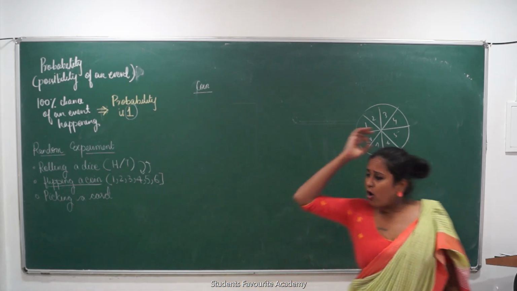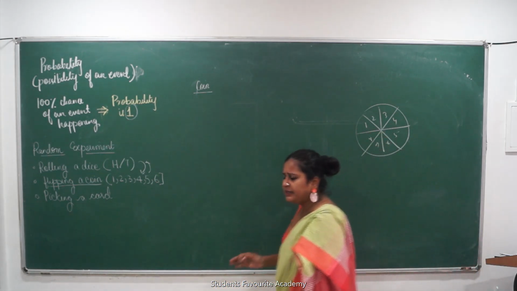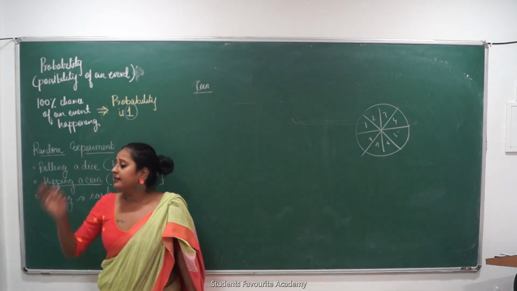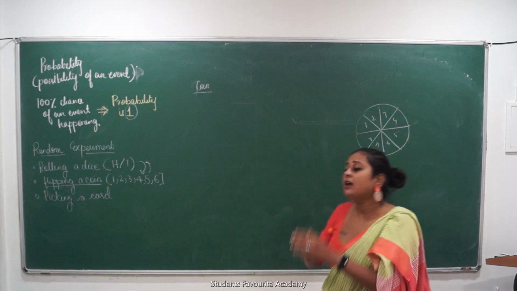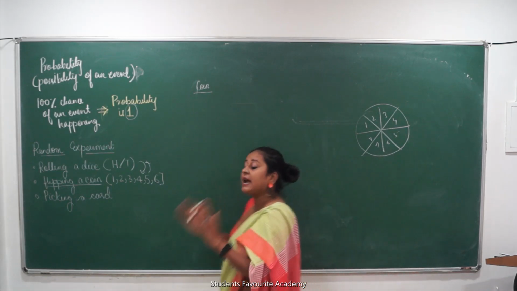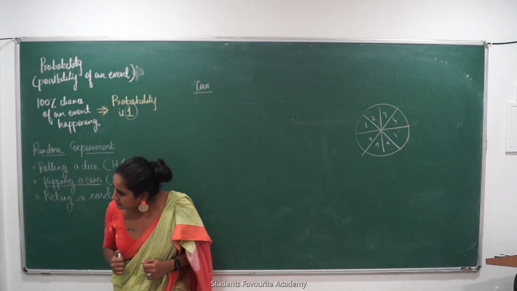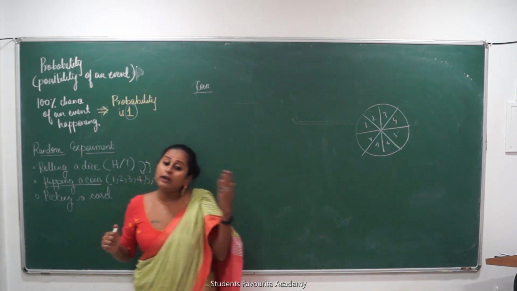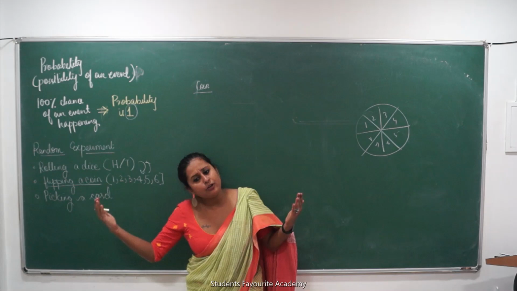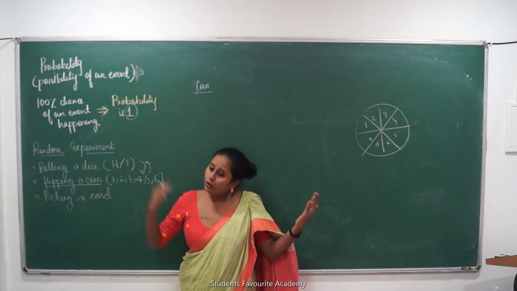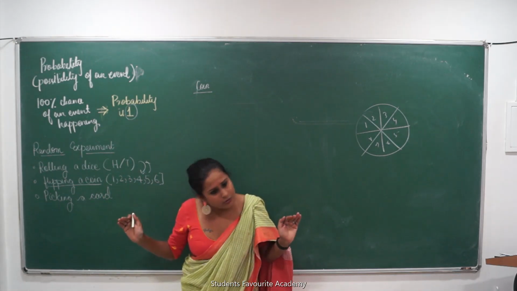If in all possibilities only that event will happen, then the probability of that event is 1. And all other probabilities lie between 0 and 1. The chances of the event not happening at all and the chances of the event happening in all possibilities. So 0 to 1 के बीच में ही probabilities के values आएंगे मेरे पास.